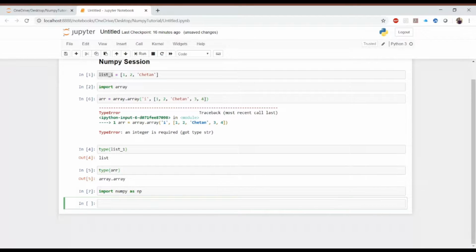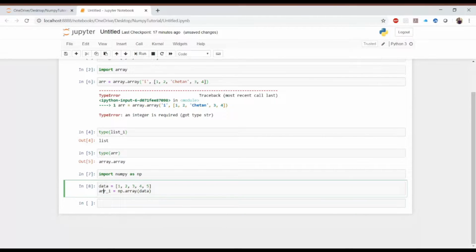Here I have imported the NumPy library and now I'm going to create one NumPy array. First I will create one list, let's say its name is data, and I'm adding a list with five values. Now I want to turn this list into a NumPy array, so I will use the array function of the NumPy library: array_one is equal to np.array, and I provide the data which I have created over here. Now I have created a NumPy array.